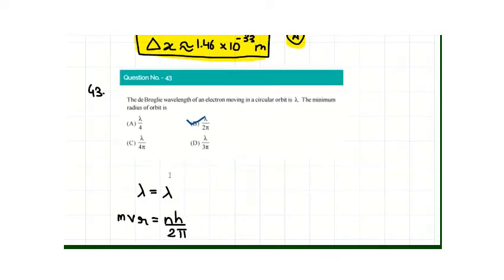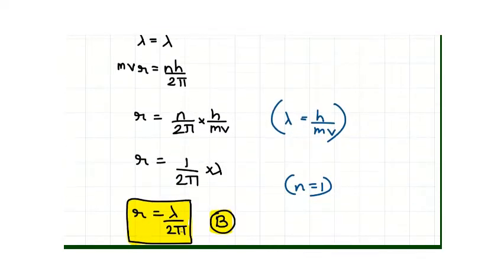In the 43rd question, we have been given lambda to represent the de Broglie wavelength of an electron. We need to find the minimum radius of the orbit. Now, we can use mvr equal to nh by 2 pi, a formula used from Bohr's model of an atom, and lambda equal to h by mv. From mvr equal to nh by 2 pi, when we take the mv to the RHS, we get r equal to n by 2 pi into h by mv, and r equal to lambda by 2 pi, which is option B.